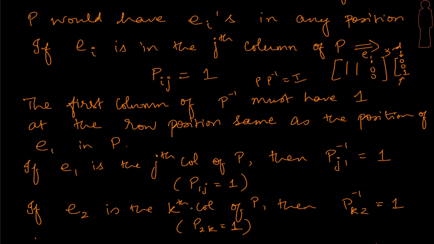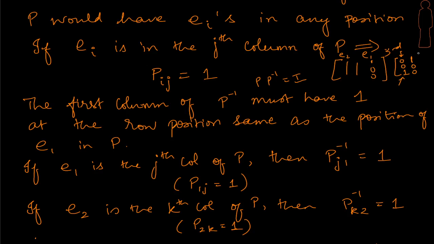Okay, let's take one more example. Let's say E2 is in some kth column, right? So somewhere else E2 has got shifted. Let's say it's in the first column here. This is the one that we need in the second column of I. That means my contribution here has got to be 1 followed by 2 zeros, is it not? We don't want contributions from these two guys, we want this from this guy. And where did this 1 appear?